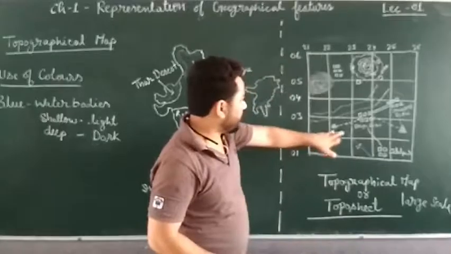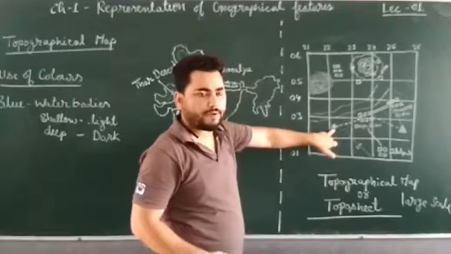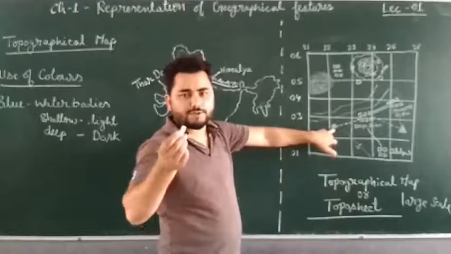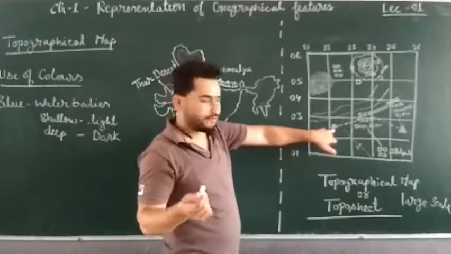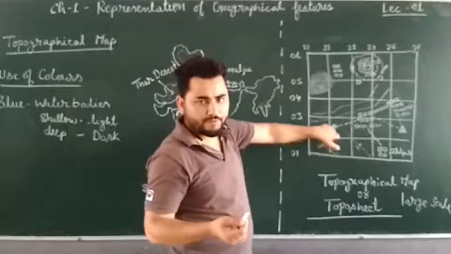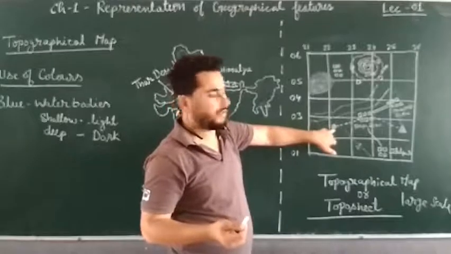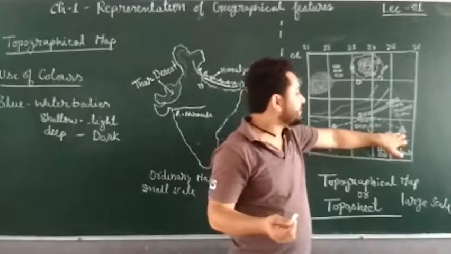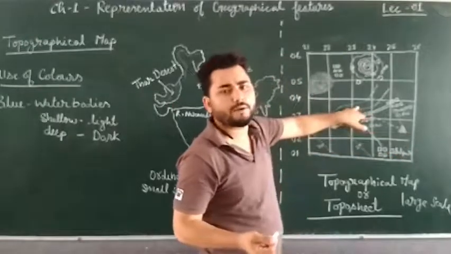Like suppose one water body is here, so this is in blue color. Color chalk is white. I don't have colored chalk here, so I'm telling you the color. Okay, it is blue color, right? And again this tube well, again a water body, so it is blue color. River, blue color, right?